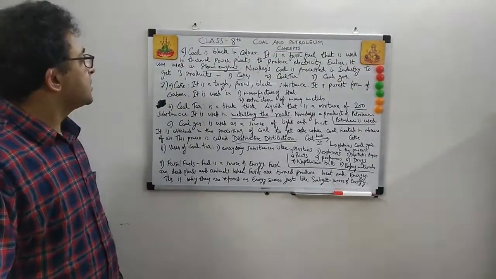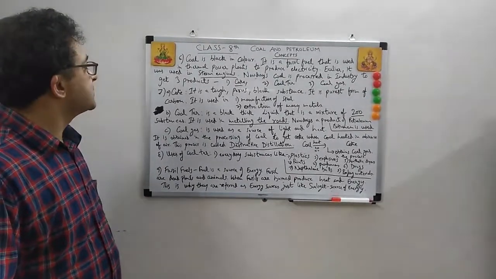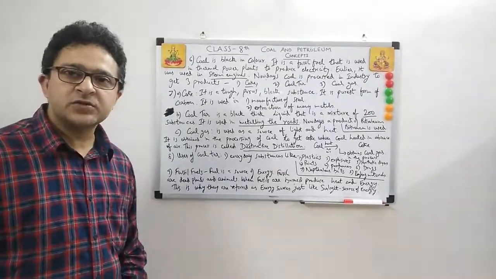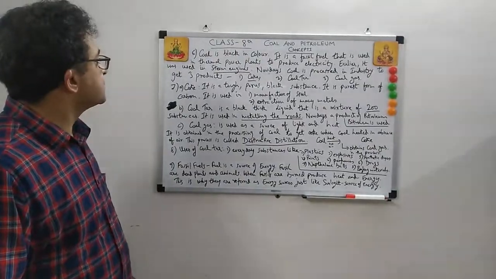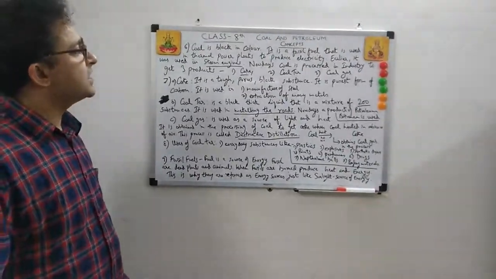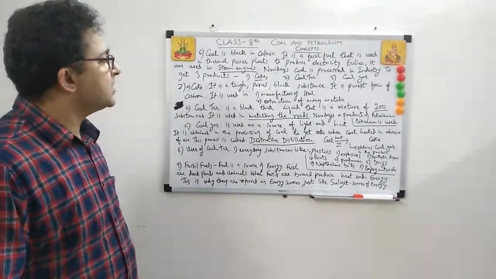The 6th point, coal is black in color. It is a fossil fuel that is used in thermal power plants. We know thermal power plants use coal to produce electricity. Earlier it was used in steam engines. Nowadays coal is processed in industry to get 3 products: coke, coal tar and coal gas.